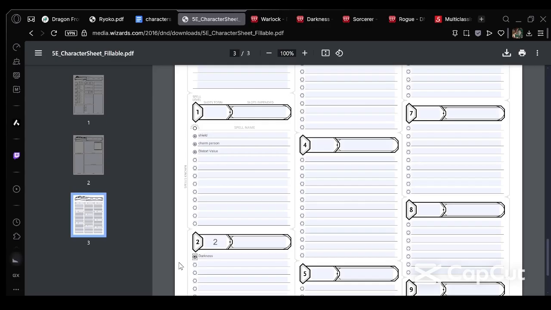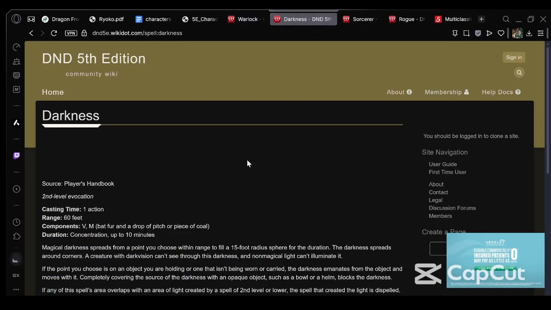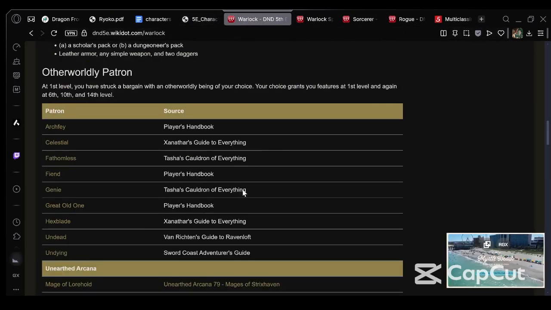And how do you reflavor darkness to where it fits with the character and isn't magical? It's really simple. You could just say your character has a device on them that spews forth black smoke that seems to be endless and you can't see through. Since your gun already has like an Eldritch Blast function, maybe it has a darkness function, to where maybe by expending one of the cartridges, again this is all flavor, one of the cartridges is special, you shoot it and smoke comes out. Yeah, it's actually really pretty simple once you start thinking about it. It's the higher level spells where things like that get harder, but we're not worried about that right now.